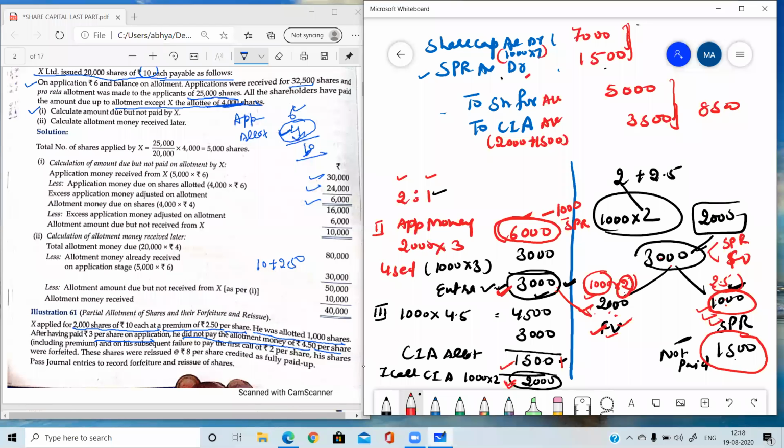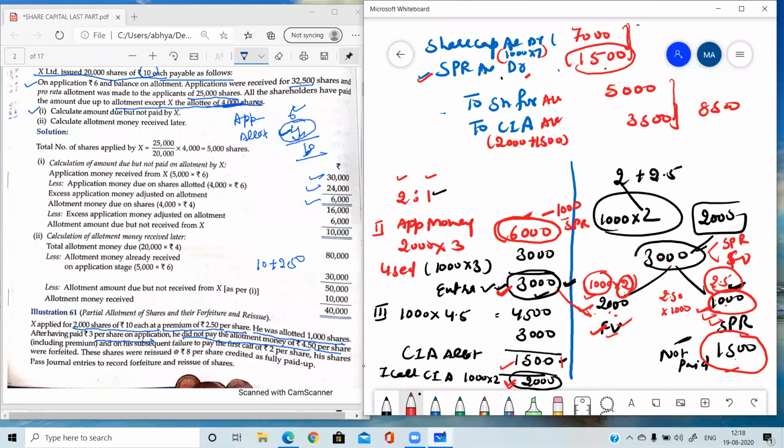So in total we were supposed to receive SPR of 2500, because 2.5 was there on 1000 shares. Out of that amount, 1000 we have received. So here we need to write only 1500, which is not received. And in the journal entry we are going to debit the SPR only with the amount which is not received or not paid.